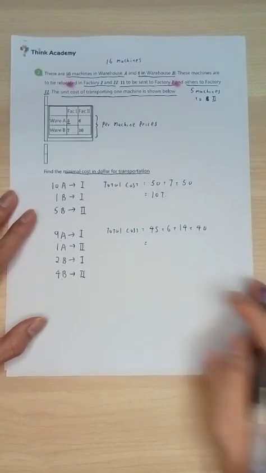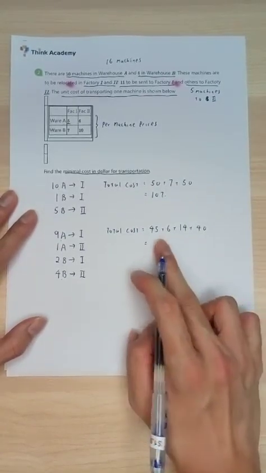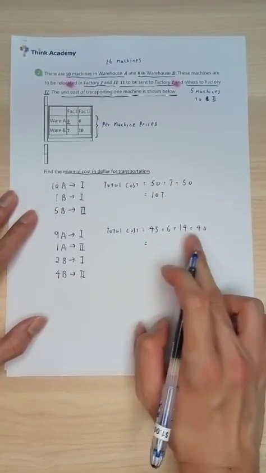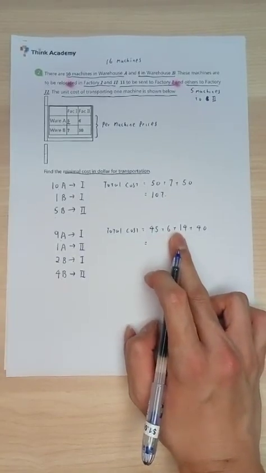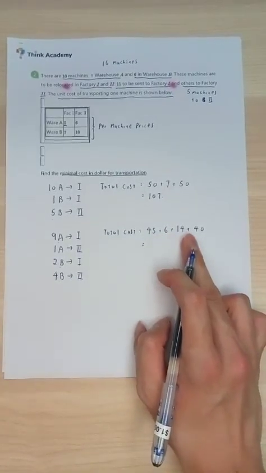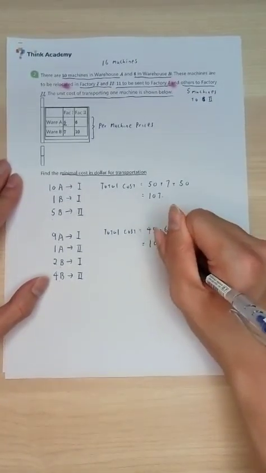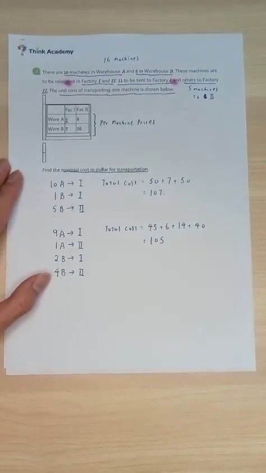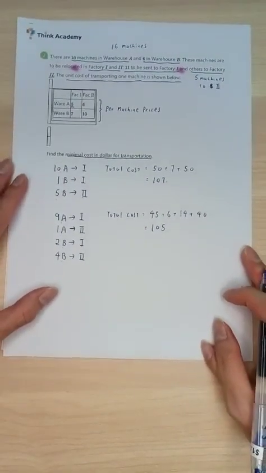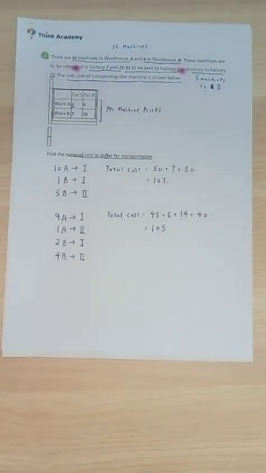So in this case, all we really have to do is add them up. This is 45 plus 20. 6 plus 14 is 20, so 65. Add 40, we're going to get 105. So the cost over here is going to be 105 instead. Now if you look carefully, the total cost actually decreased.